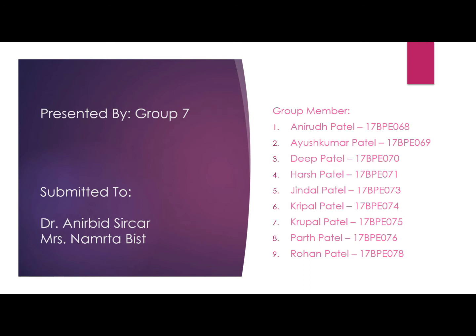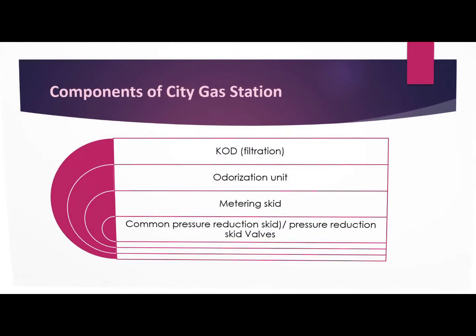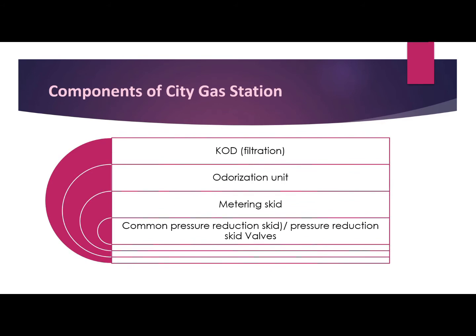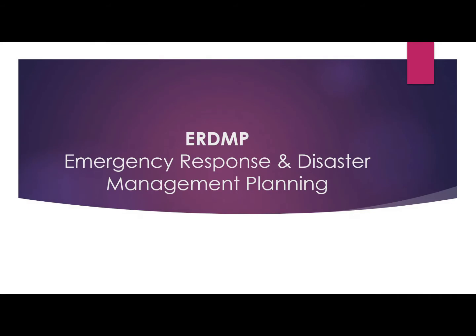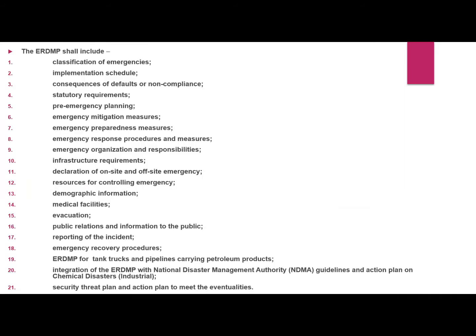This slide contains the group members along with their roll numbers. Components of the city gas station. While preparing the ERDMP plan for the city gas station, we have to watch these components: KOD, filtration unit, odorization unit, metering skid, common pressure reduction skid, and the pressure reduction skid valves. Emergency response and disaster management planning. ERDMP generally includes these 21 steps, such as the following.